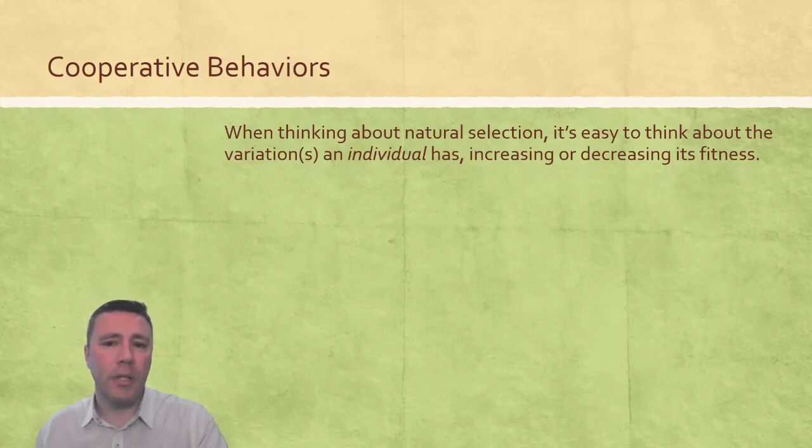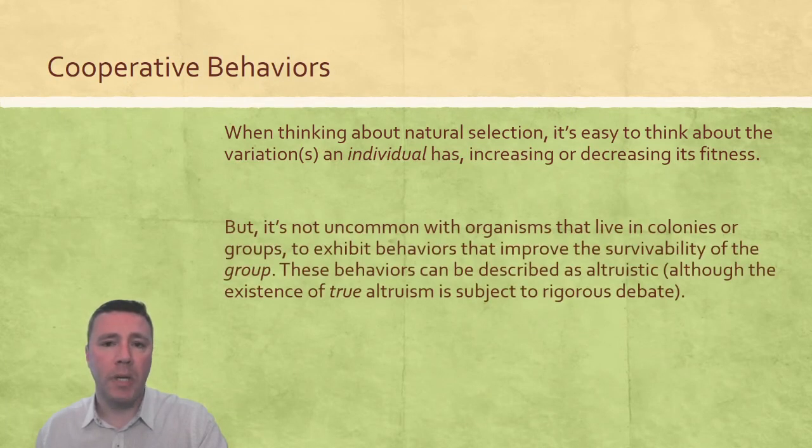It's easy for us to think about the variations that an individual has that might increase or decrease its fitness, but this can also apply to groups as well. It's not uncommon for groups of organisms that live in colonies, like insects, or familial groups to exhibit behaviors that increase the survivability or fitness of the entire group. We oftentimes define these behaviors as altruistic. Whether or not true altruism exists is subject to pretty rigorous debate.